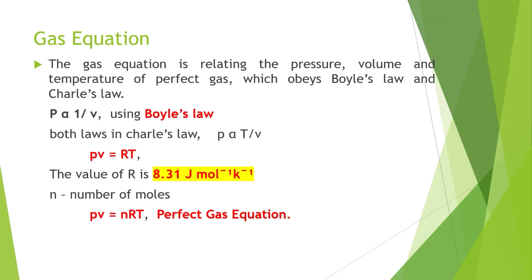So here we are putting that PV is equal to nRT. n is the number of moles you want to add. If you are considering RT alone, here we can say that it is 1 RT. If you want to put 2, that means the number of moles is 2, n is equal to 2. So this is a simple basic problem, and this is also known as the perfect gas equation. This is very basic, we should remember this. So through both Boyle's and Charles' law, we derived this. So this is the perfect gas equation.